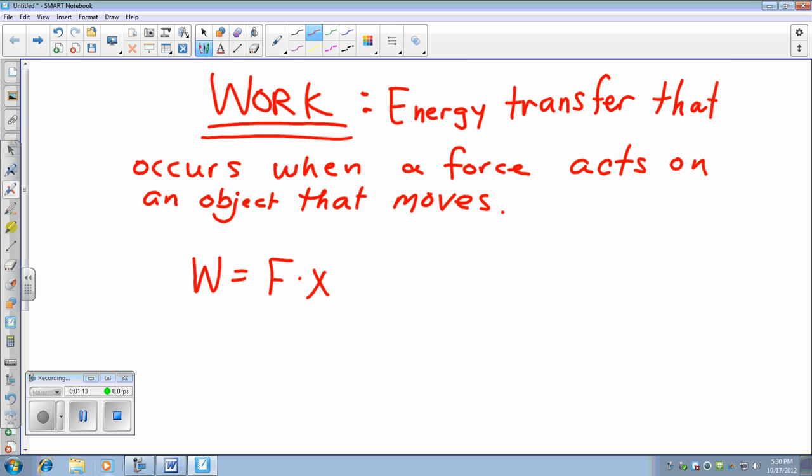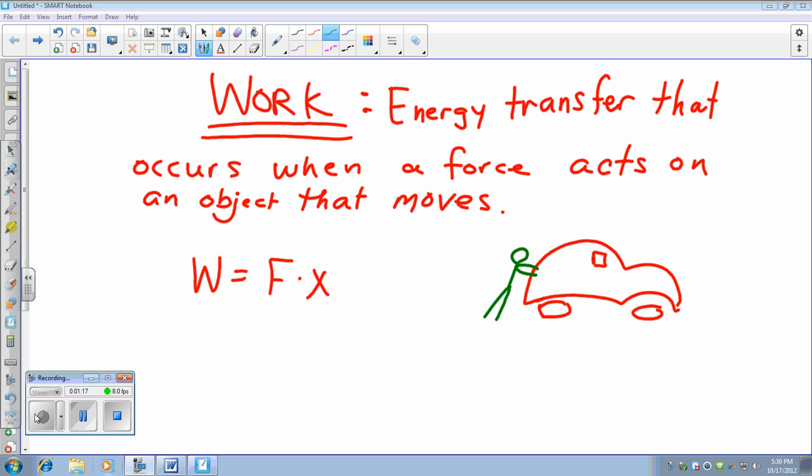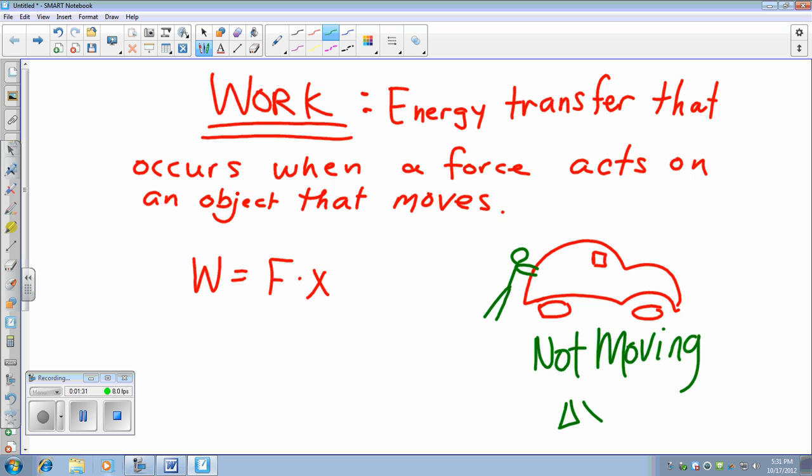So again, let's think about when I decide I want to push against a wall. Instead of pushing against the wall, I decided to push a car. Let's say I'm trying to push a car and the car is not moving. Then no work is being done because there is no displacement. Just keep that in mind for the future, that because it's not moving, no work is being done.